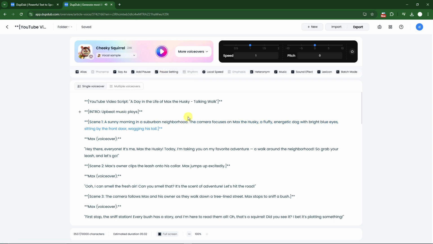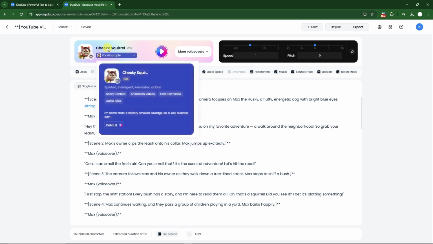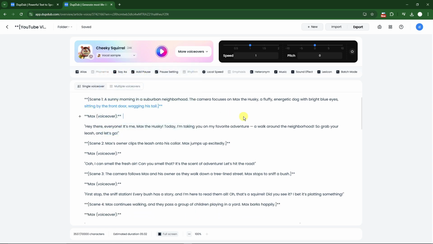Alright, I'm just gonna pause it right there because I want to highlight that even though I don't follow the script, the lyrics, or everything in here, it's being highlighted as Cheeky the Squirrel, the voiceover, talks. It's really awesome, right? You can change your voiceover on this option right there.